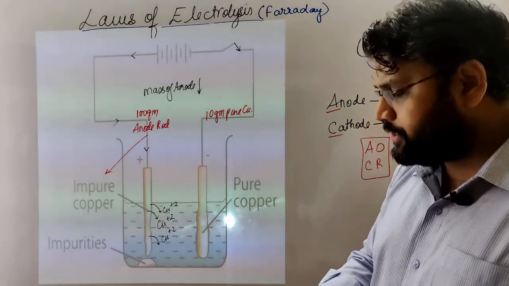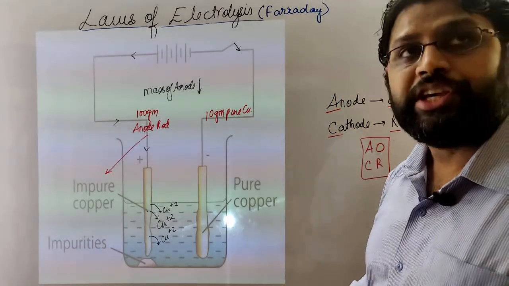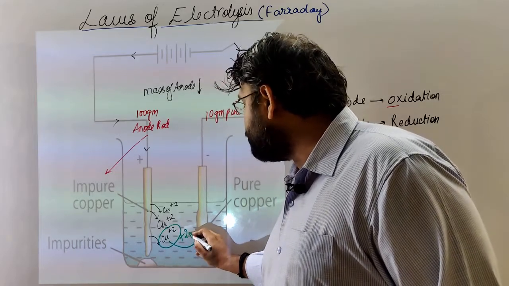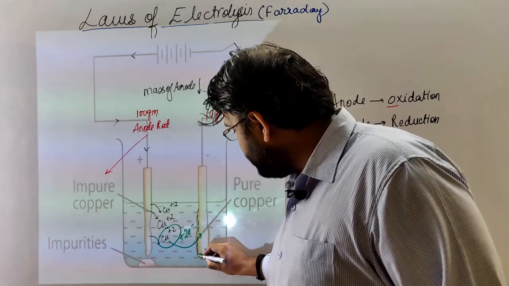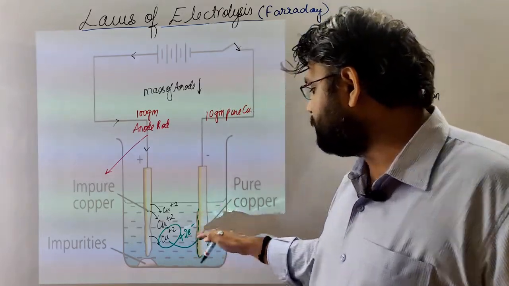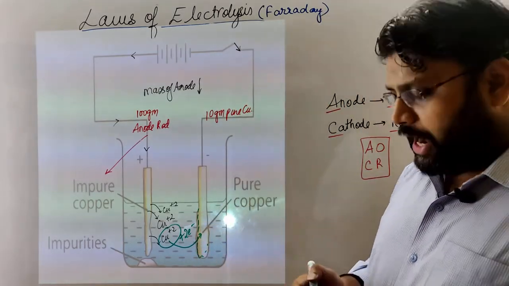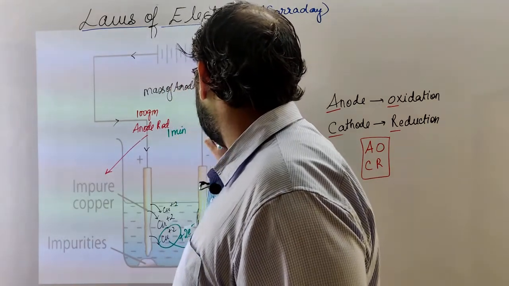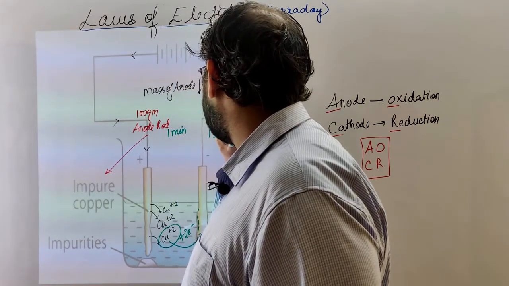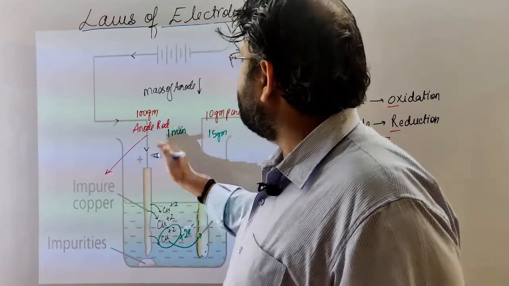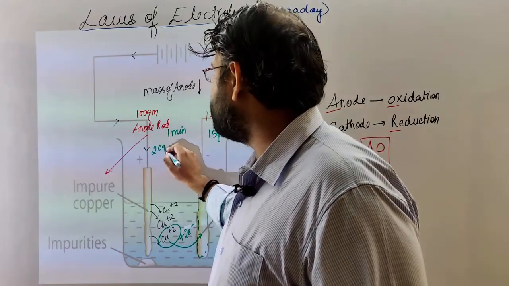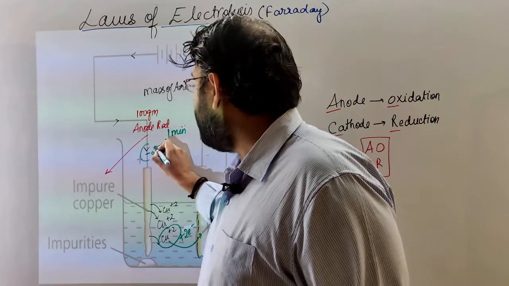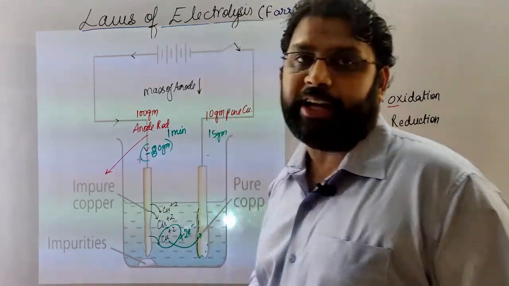Now these ions will come to the cathode. They will gain 2 electrons and be deposited here. See, you can see the deposition, a slight deposition. So suppose after 1 minute, here 15 gram of pure copper has been deposited, and here we say 20 gram has been released. There is a decrement of 20 gram, or we can say 80 gram of anode is left.